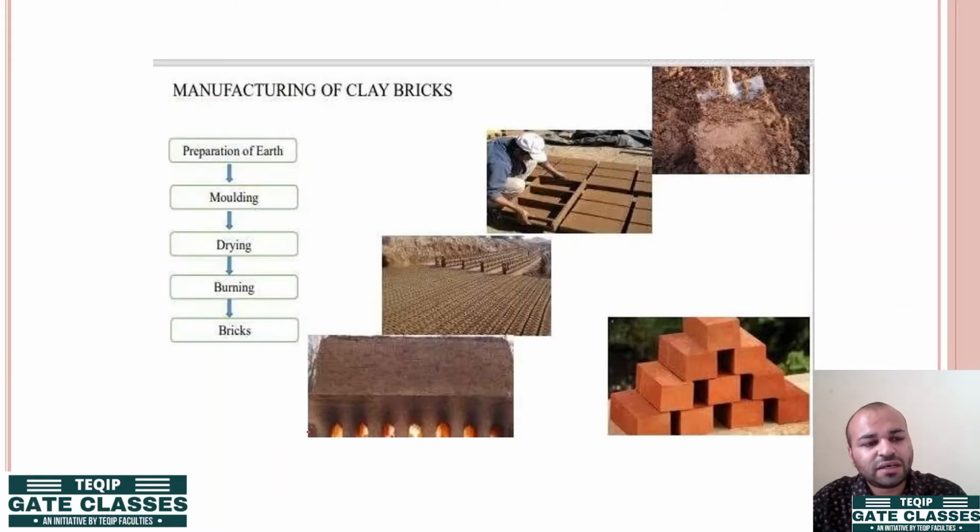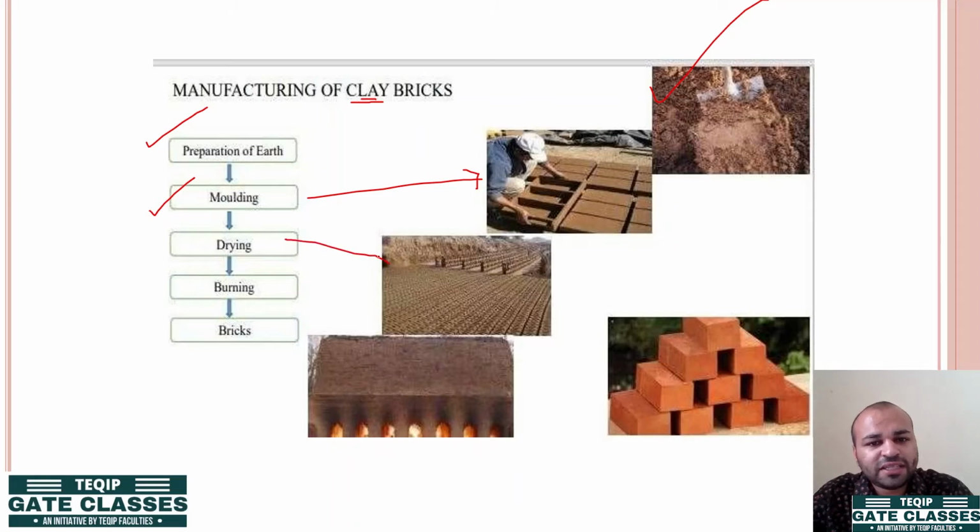Next, we have manufacturing of clay bricks, how they are manufactured. So firstly, what is the material that is used? It is clay. Now firstly we prepare the earth, we are molding it. This is the process of molding. Then we dry these bricks.